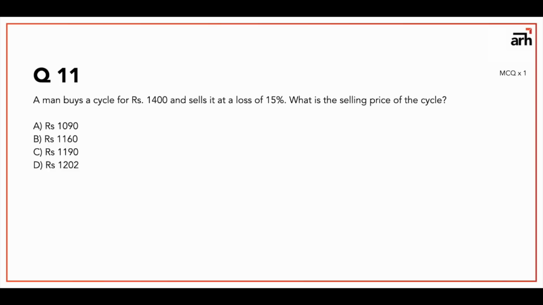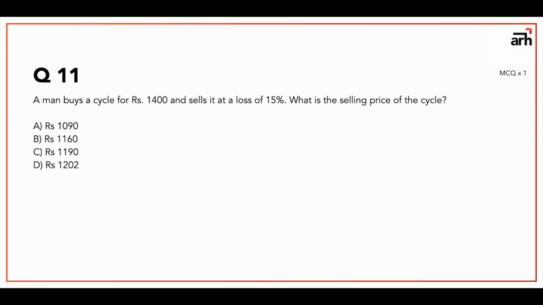Alright, so this question is very simple. It's a mixture of percentage and profit loss. So the question is, a man buys a cycle for 1400 rupees and sells it at a loss of 15%, what is the selling price of the cycle?